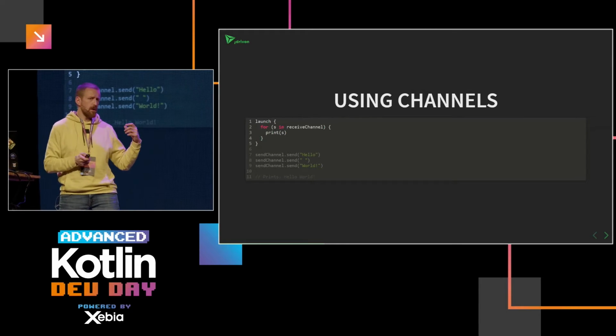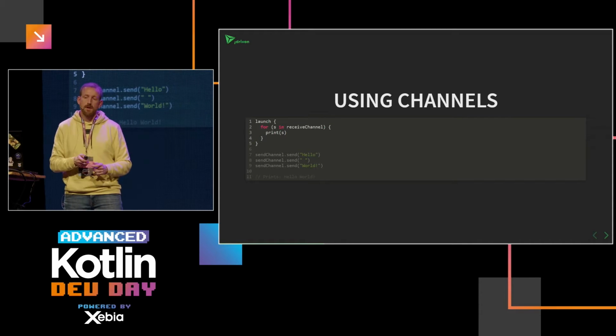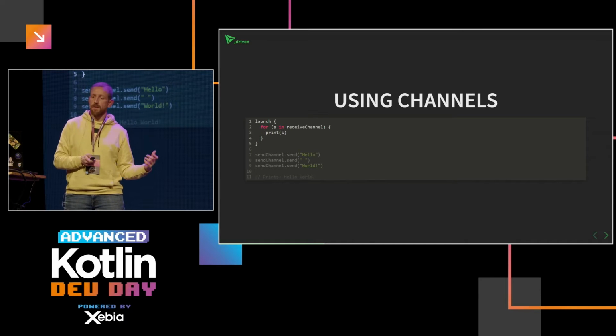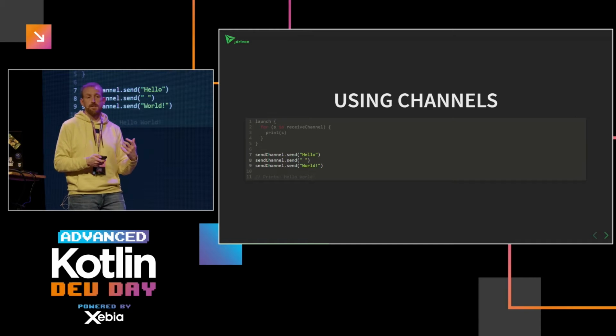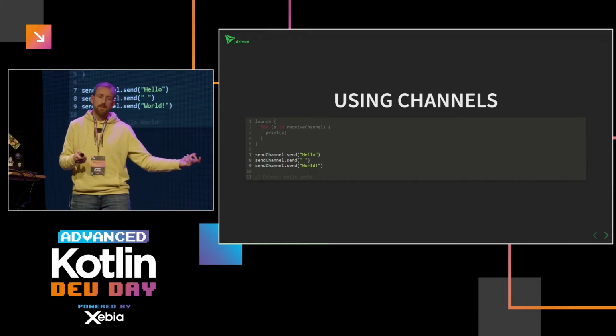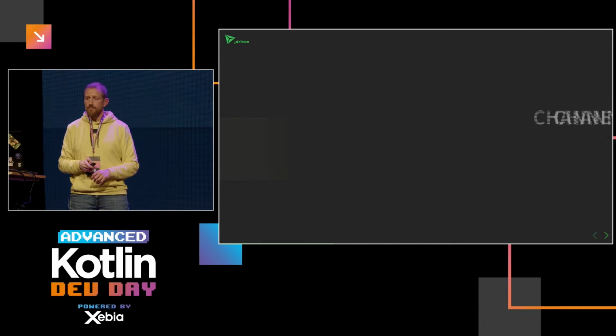There's also a receive function, which is suspending, which allows you to get the next item, so you can do more advanced constructs, but this is the very simple and elegant way of reading messages from a channel. In this case, I launch it in a separate coroutine, because after that, I use the SendChannel to send messages to the channel, and there's just a send method, and it prints hello world. So a very easy, simple construct.